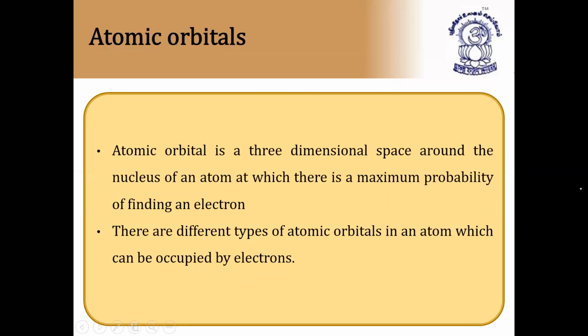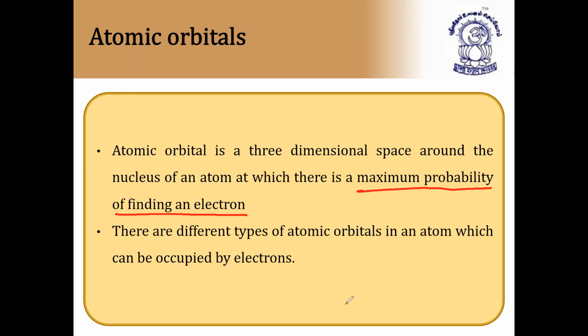So what is atomic orbital? As I told you already, it is a three-dimensional space around the nucleus of an atom at which there is maximum probability of finding the electron. Here, finding the electron is important. In the orbital, we can easily locate the position and momentum of the electron. So the maximum probability of finding the electron is called atomic orbital, and it is three-dimensional.